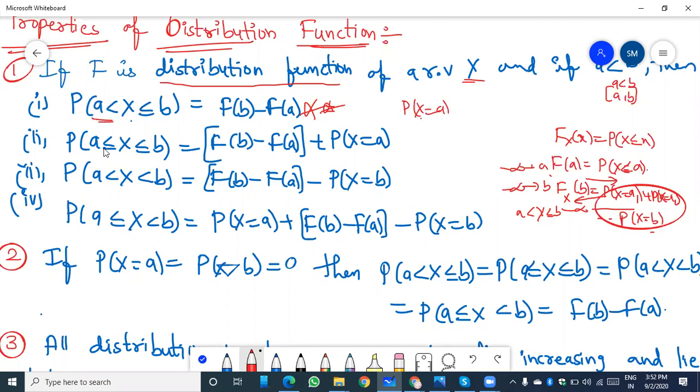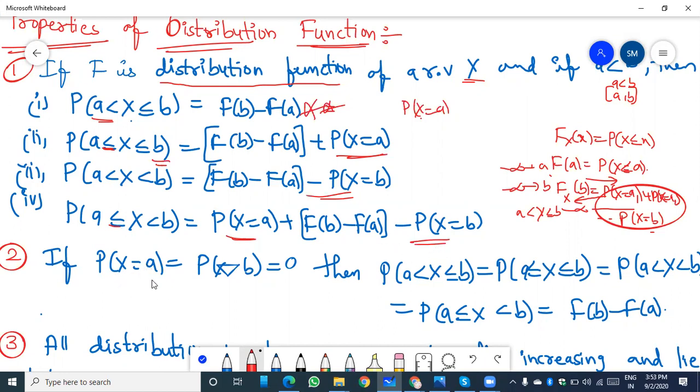When an endpoint is included, we add that probability. If the right-hand side of the limit is excluded, we subtract it. If the left-hand side is included and the right-hand side is excluded, we add the left-hand side probability value and subtract the right-hand side probability value.